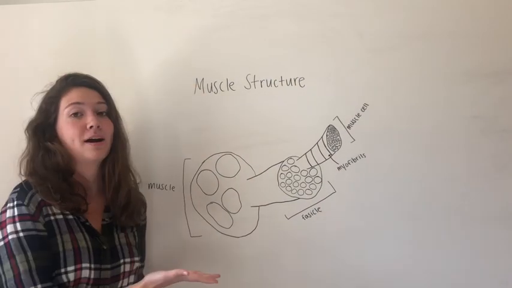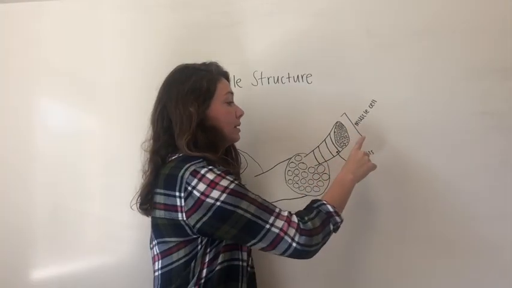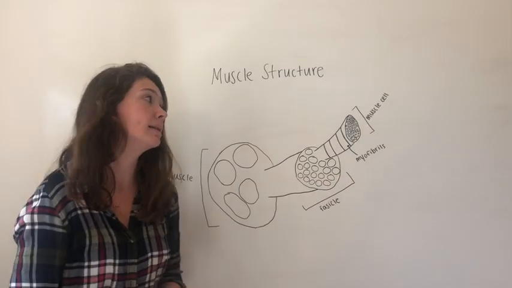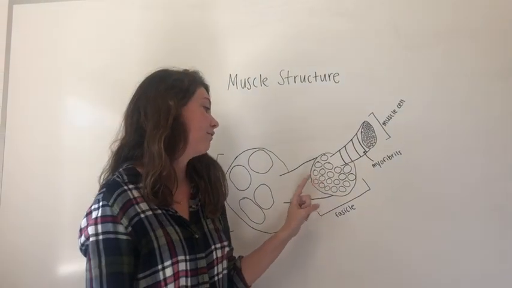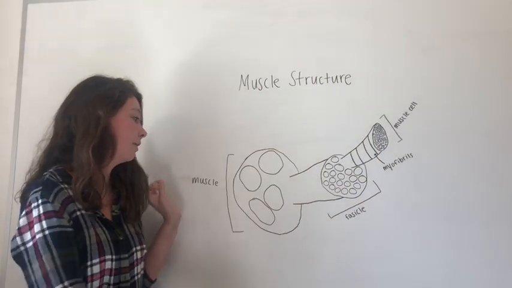This is a diagram of a muscle. There are multiple muscle cells which contain myofibrils, and when the muscle cells come together, they form a fascicle. When there are multiple fascicles that come together, they form the muscle.